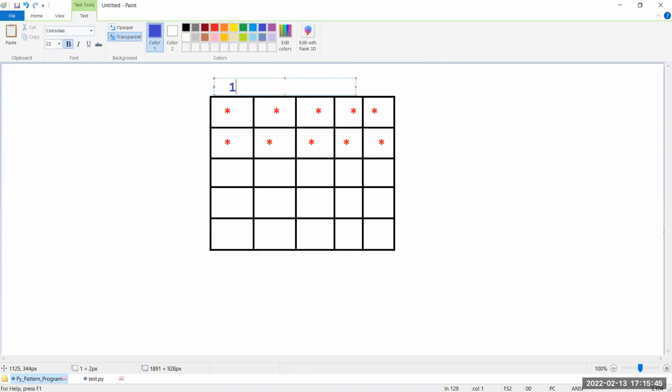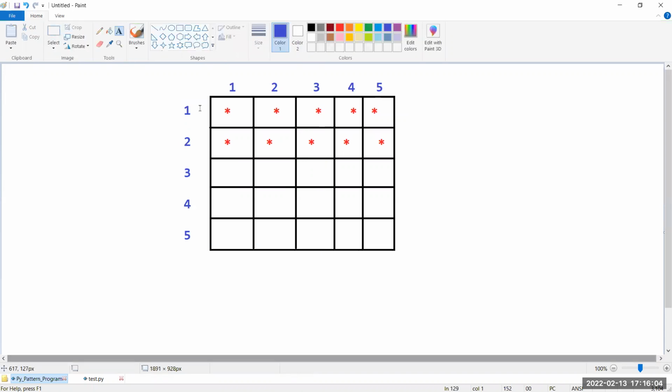Sir, this is the first row. Sorry, see, this is the first column. This is the second column. Sir, this is the third column. Sir, this is nothing but the fourth column. This is nothing but the fifth column. Similarly, sir, here also first column, second column, third column, fourth column, fifth column. So whenever these two are satisfied, sir, it prints 1 star.